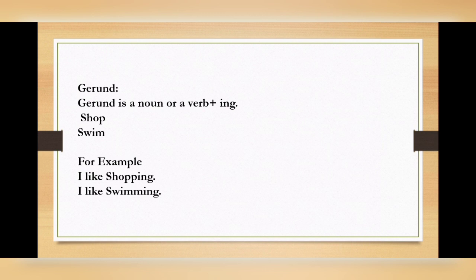Shop is a noun, and if you put ing, then you call it a gerund. One more example. Swim. Swim is a verb. I like swimming. There you put ing, and you will call it a gerund.